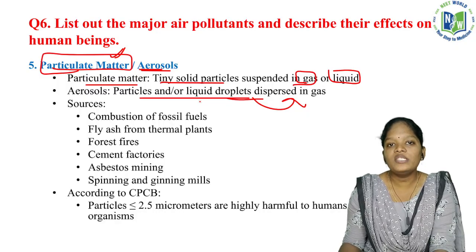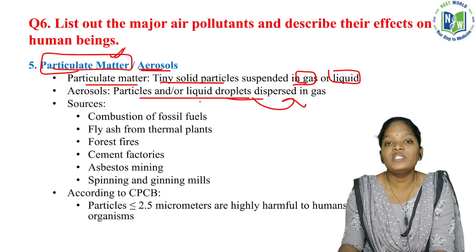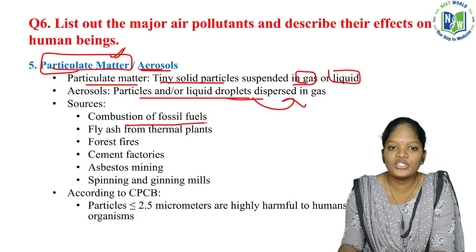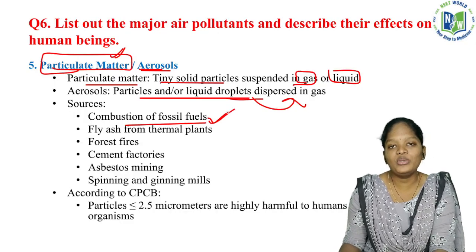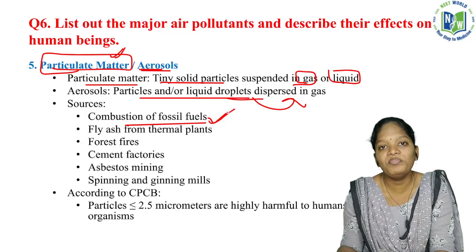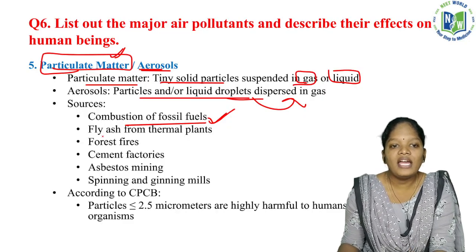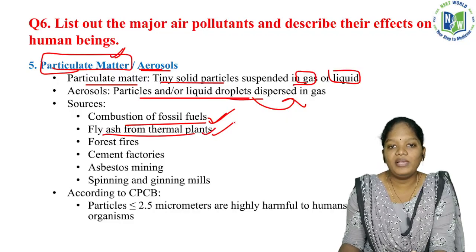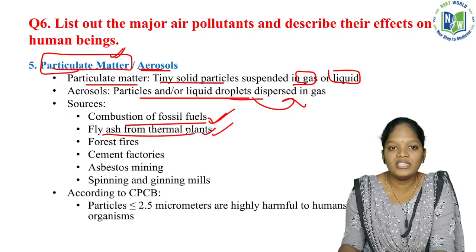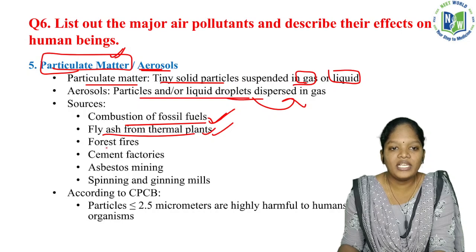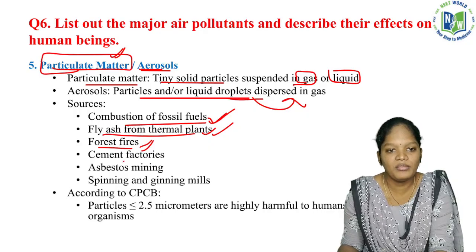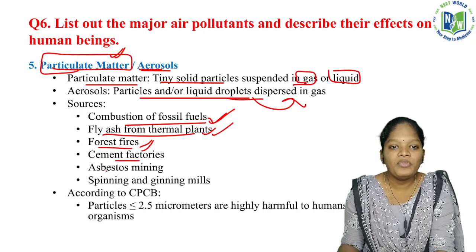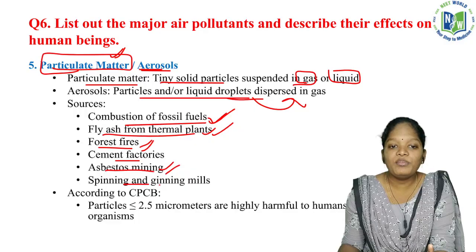Okay, so how is this particulate matter getting released, from which source? That will obviously be the combustion of fossil fuels. Majorly all the big pollutants will be emitted only from burning of these fossil fuels, and fly ash from thermal plants. That ash is considered a particulate matter. And forest fires, obviously whenever we are burning something, particulate matter will be emitted. Cement factories, asbestos mining, and spinning and ginning mills, all these will be considered sources of